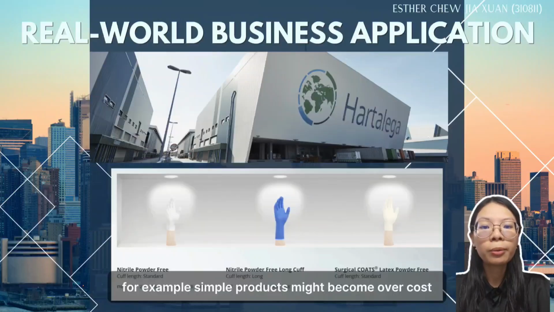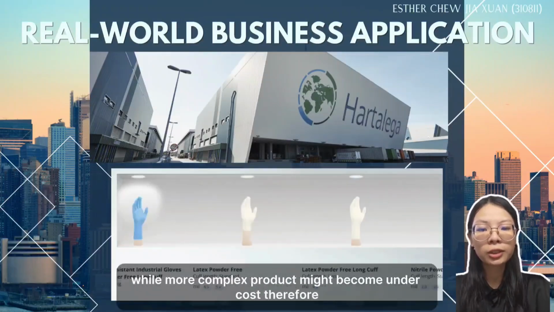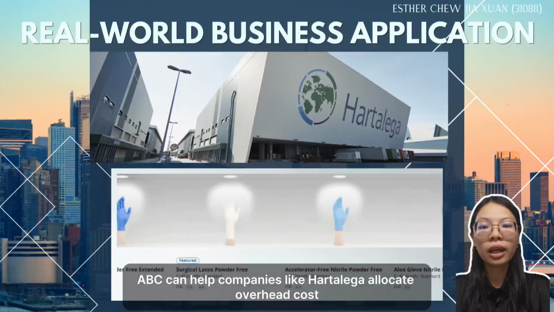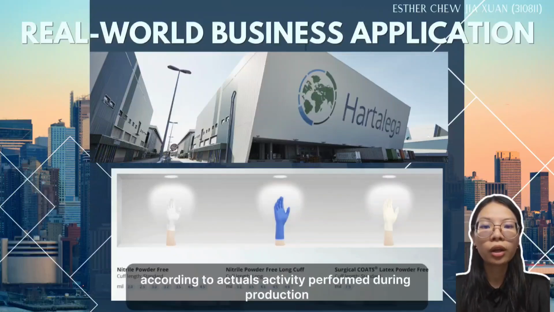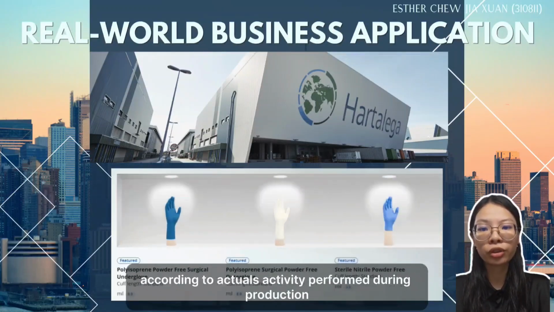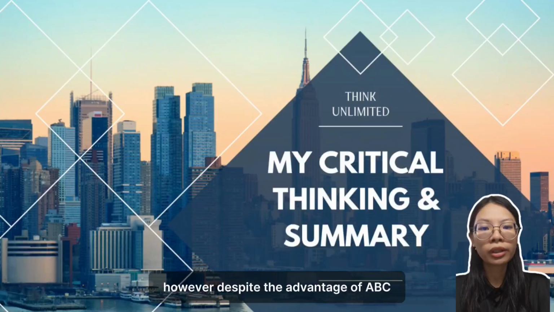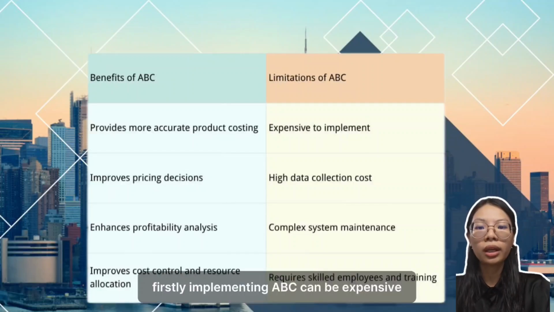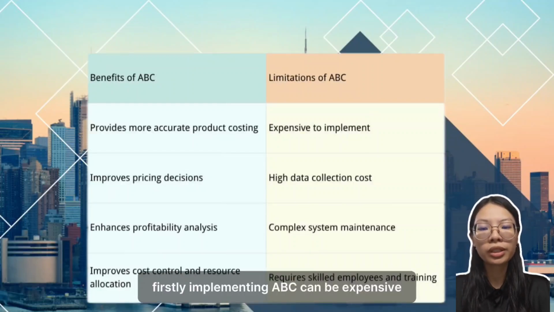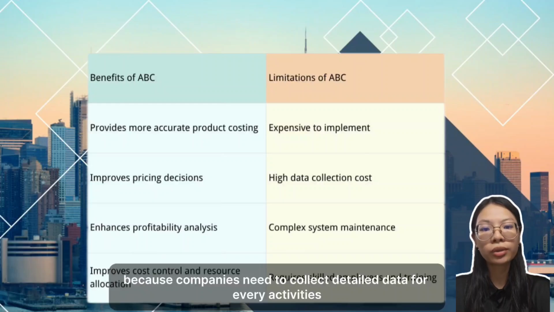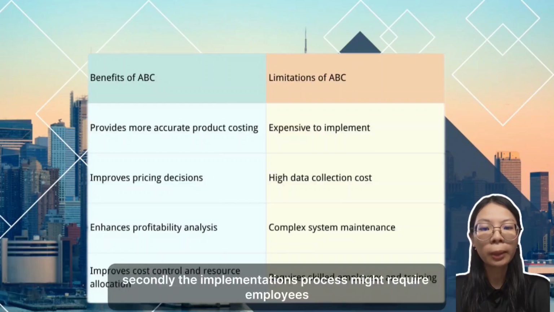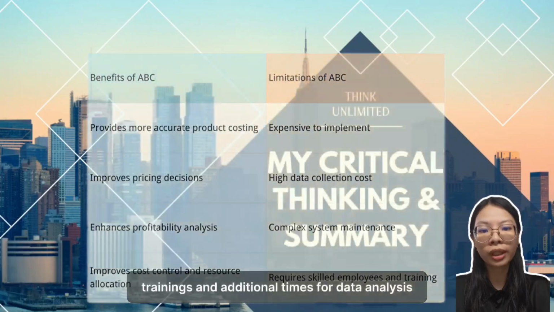For example, simple products might become overcosted, while more complex products might become undercosted. Therefore, ABC can help companies like Hartalega calculate overhead costs more accurately according to actual activity performed during production. However, despite the advantages of ABC, there are also several limitations that companies should consider. Firstly, implementing ABC can be expensive because companies need to collect detailed data for every activity and maintain a more complicated costing system. Secondly, the implementation process might require employee training and additional time for data analysis.